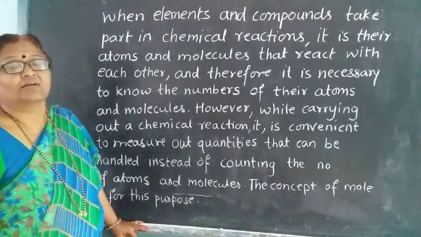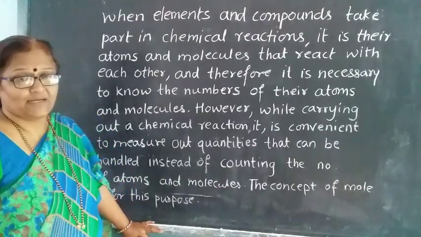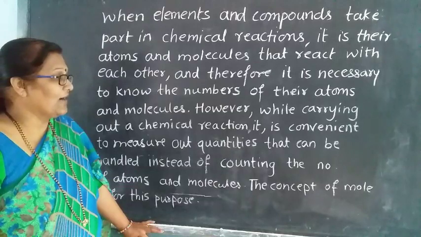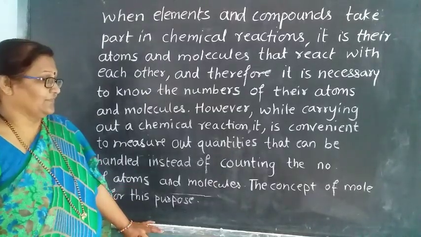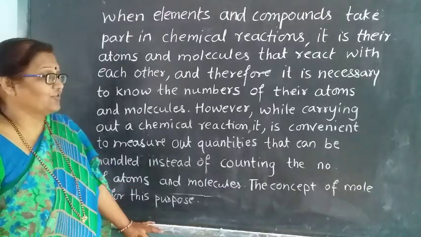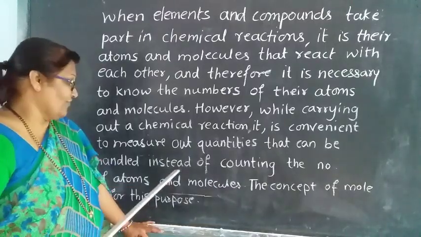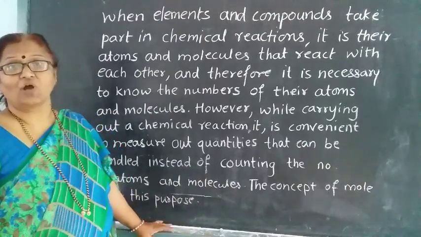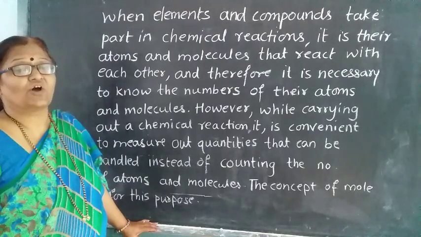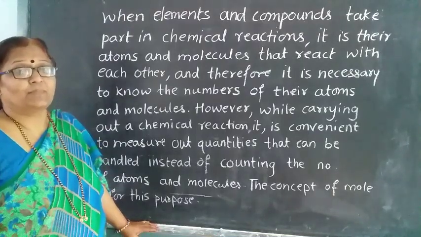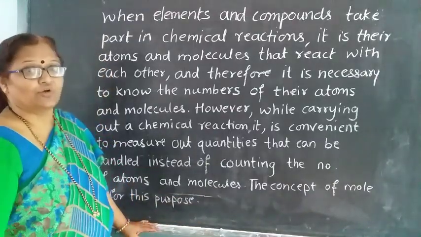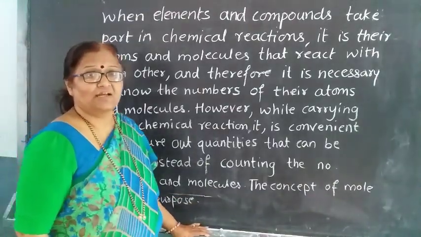Whatever elements take part in the chemical reaction, you have to count them. We have to measure the quantities instead of counting the number of atoms and molecules. What do you have to count here? You have to count the atoms and molecules. Instead of counting that, you have to measure these quantities. So this is the concept of mole. For this purpose we are using it.